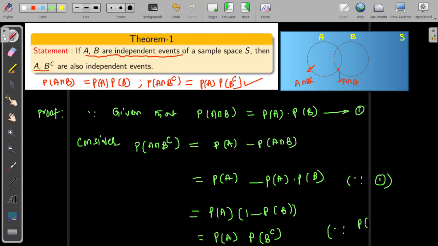So we have a rule: the probability of any event E plus the probability of E complement is always equal to 1. This is what we know as per the probability rule.